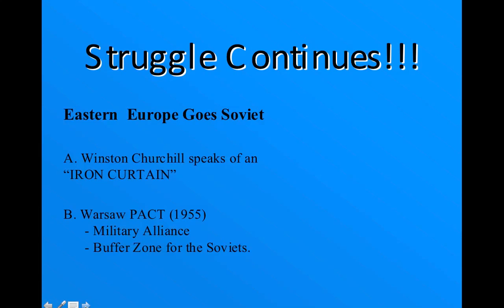On the other hand, Eastern European countries side with the Soviets. They joined the Warsaw Pact. Again, that's an economic package offered by the Soviet Union to rebuild Eastern European countries, thus creating an alliance with the Soviet Union, dividing both East and West. And again, that will be the buffer zone.